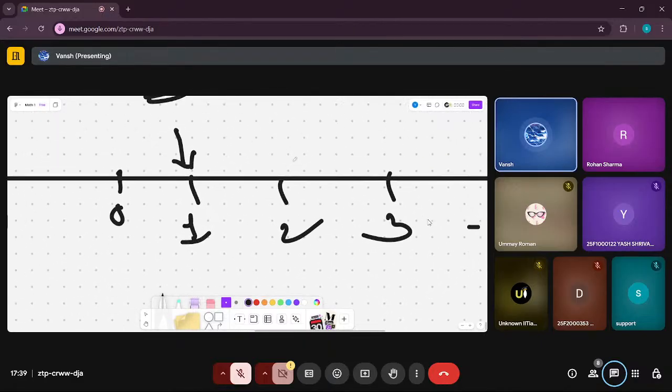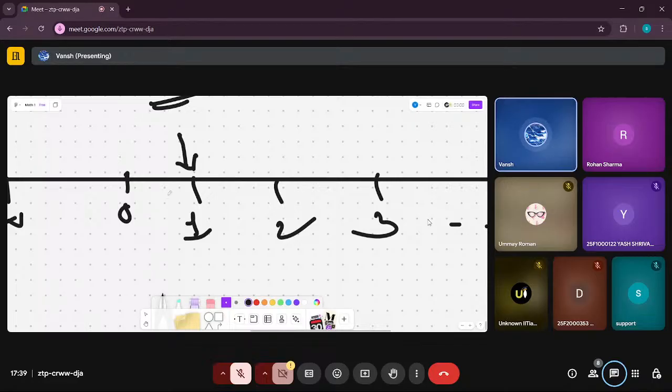Now notice this thing: between any two integers, 1 and 2, there is this space which is empty. I am not talking about rationals or reals here. I am talking about integers.